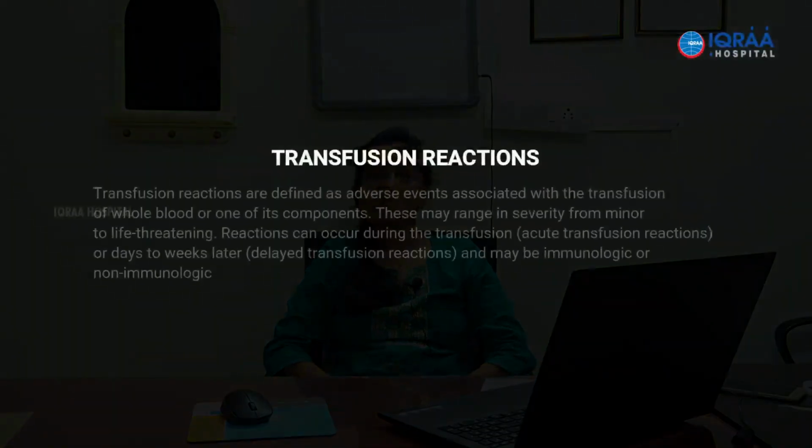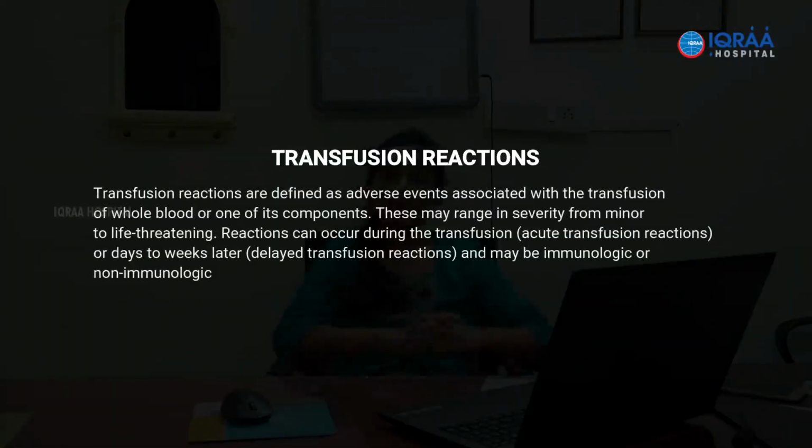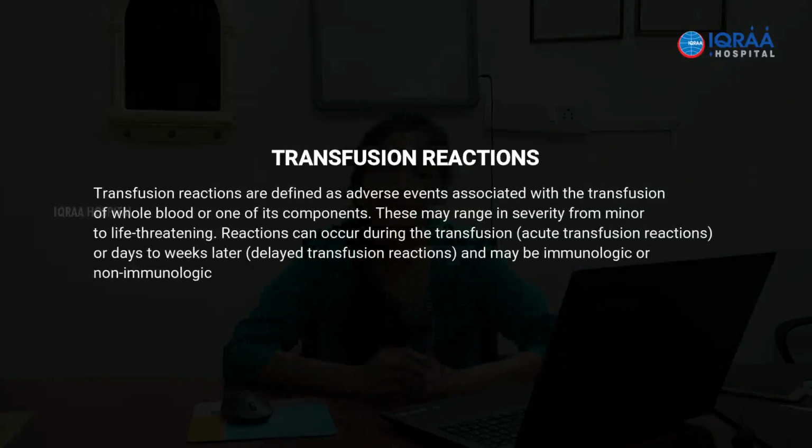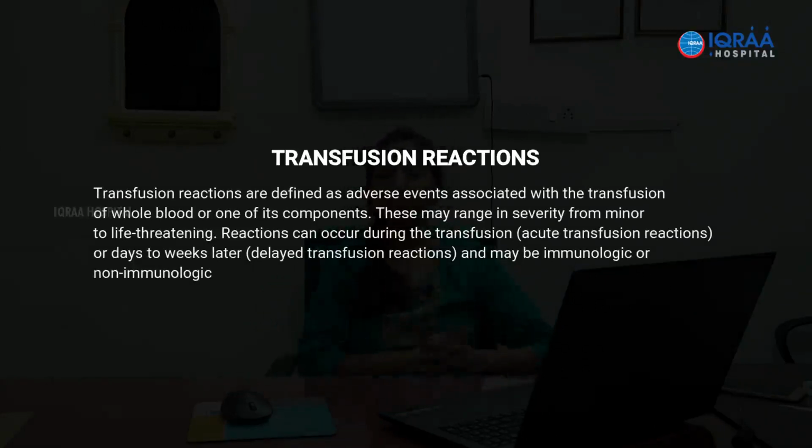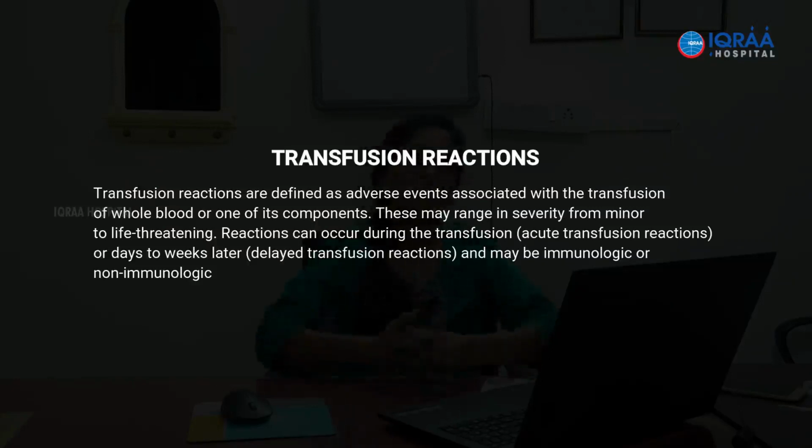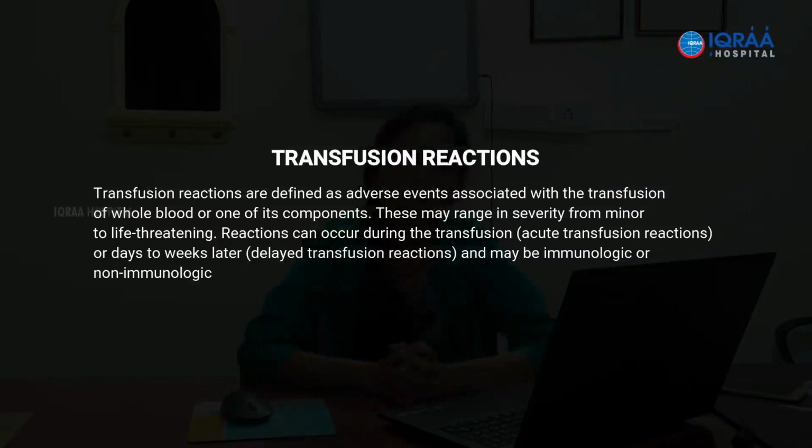Next we will be discussing transfusion reactions. With this background, we know how to select a component, what each component is, what their storage temperature is, whether it should be ABO compatible, or whether we can go across groups. Now we will discuss transfusion reactions.